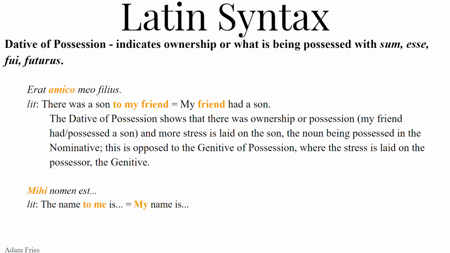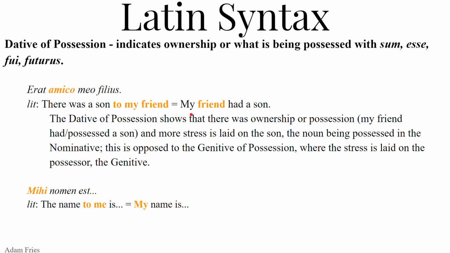More stress is being laid on the nominative subject, son, because the dative is that indirect thing. It's not direct. It's kind of off on the sidelines somewhere, somehow being affected. So the main focus of our thought should be on the filius, the son, because nominative case. That's the subject of the verb. This is what the sentence is more or less about. But in here on the sidelines is my friend. And my friend has some sort of relationship to the son. And to the Romans, this indicates some degree of possession. So this is emphasizing that there is possession, as in my friend has a son.